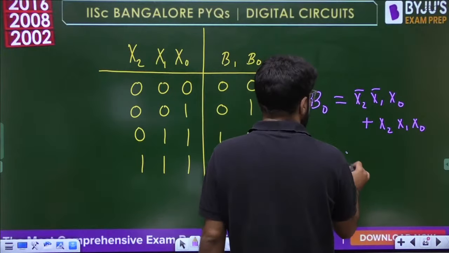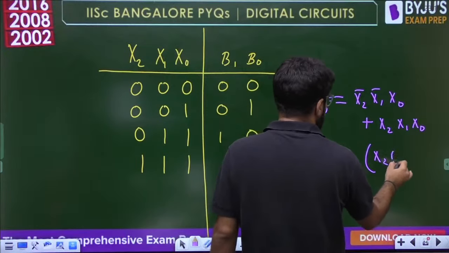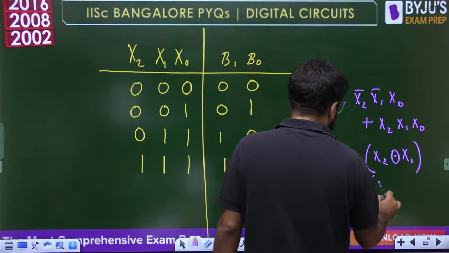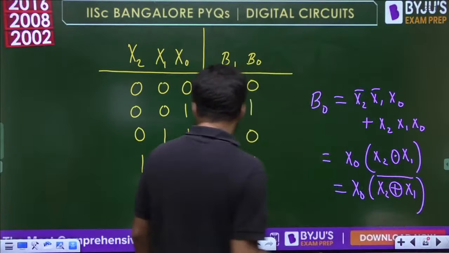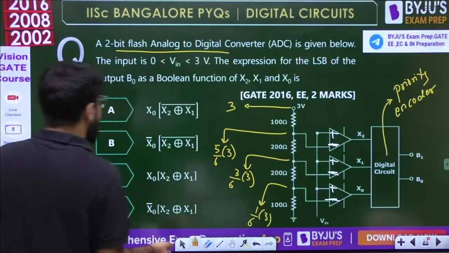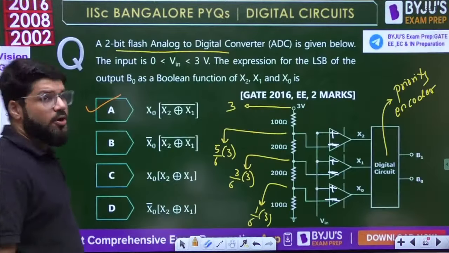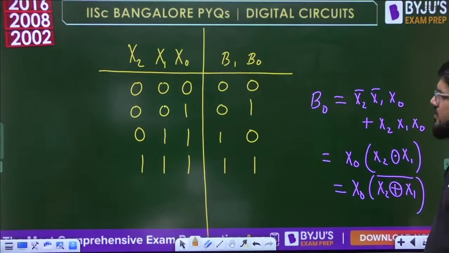Okay, so x0 you can take common, the rest is a bar b bar plus ab, that is x2 XNOR with x1. Or I can write this as x0 into x2 XOR with x1 whole complement, because the options are in the XOR format. Correct? Yes, so the correct answer is A, x0 x2 XOR x1 whole complement, option number A. Correct, perfectly correct. Okay?